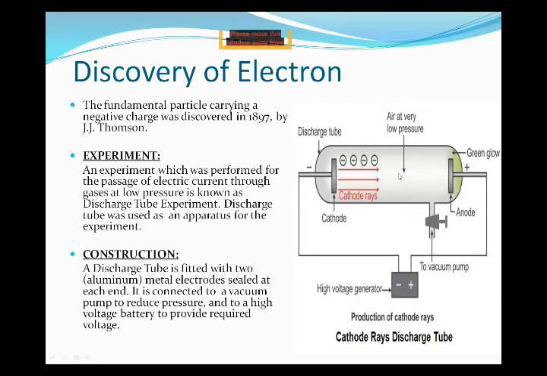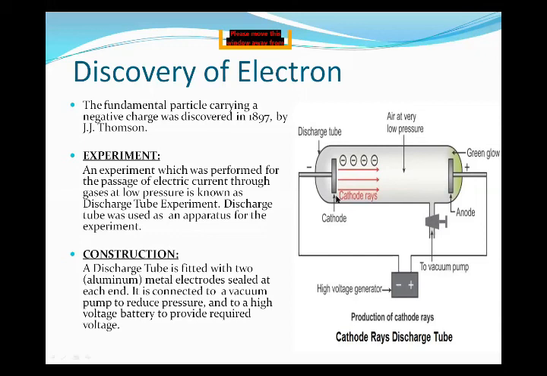They travel in a straight line, and then they show some emission of light, and these are all invisible rays. In the presence of an electric or a magnetic field, they travel from here to here. So from this experiment, he came to the conclusion that there is a subatomic particle having a negative charge. After this discovery, he gave it the name electron, showing that it has moved from this side to this side, means from cathode to anode.